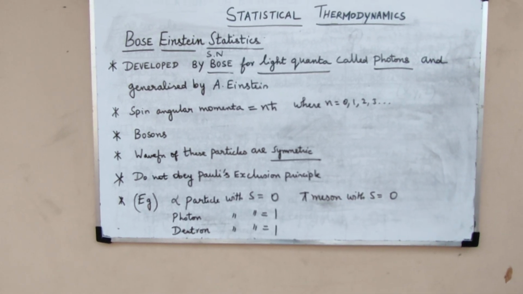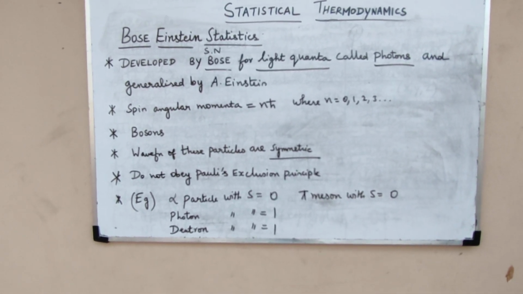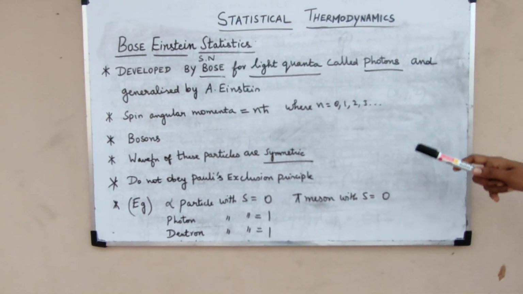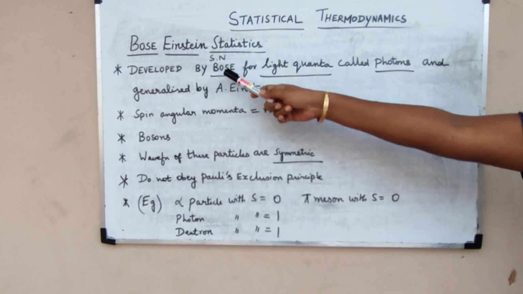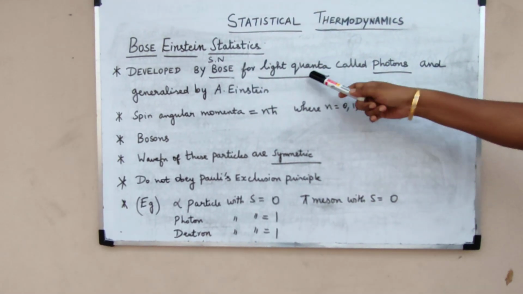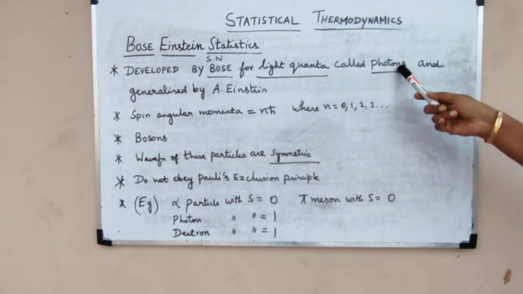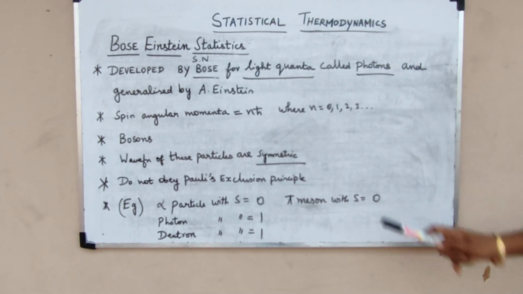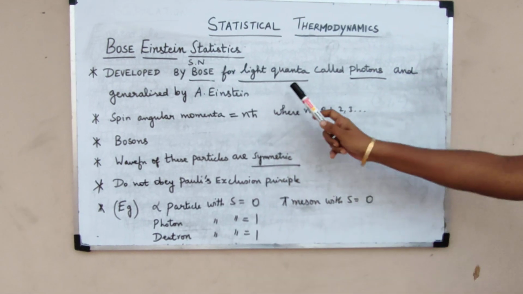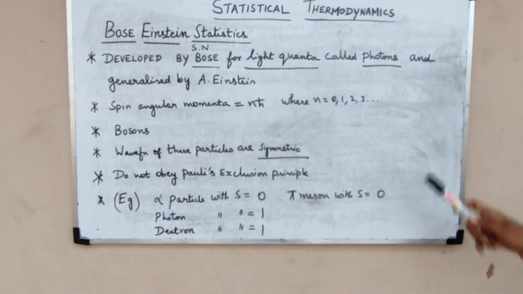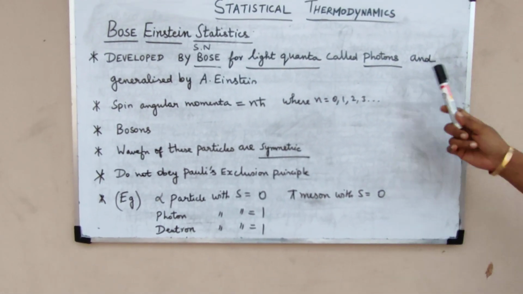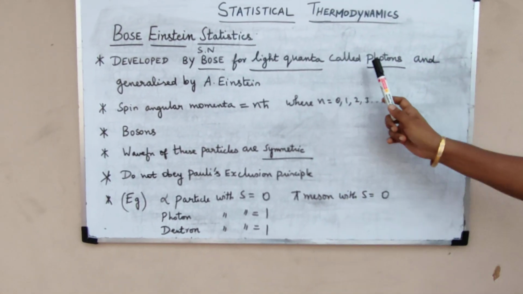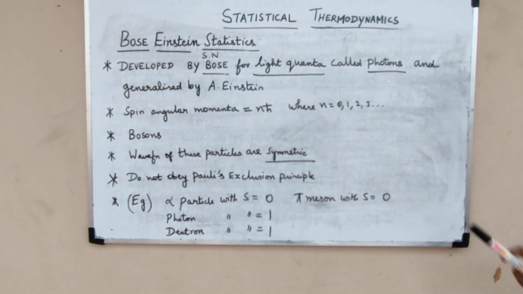Bose-Einstein statistics. Under this, we will see some of the significant points of these statistics. This statistics was developed by S.N. Bose while he did research about light quanta, which are called photons, and this statistics was generalized by A. Einstein. Einstein gave the energy distribution of these particles, how the energy can be distributed in bosons. He described the energy distribution under this statistics.